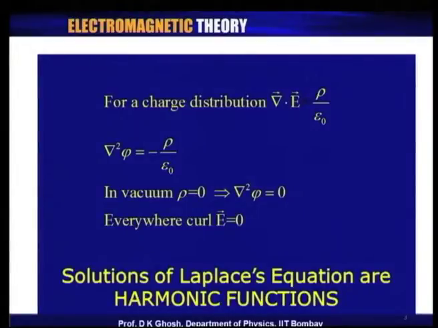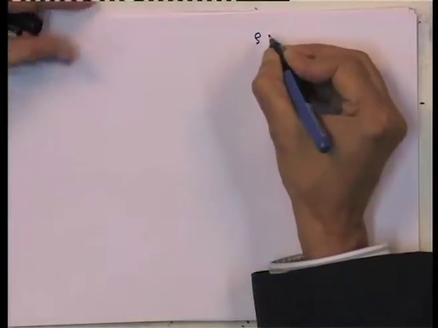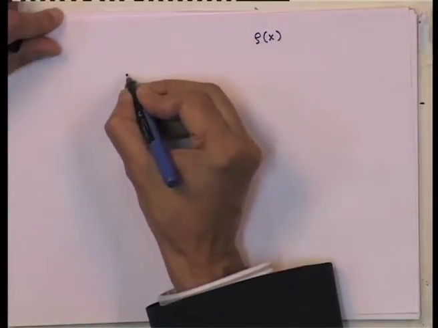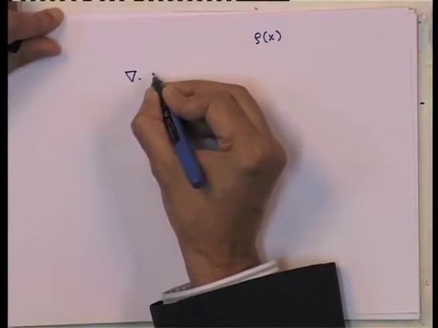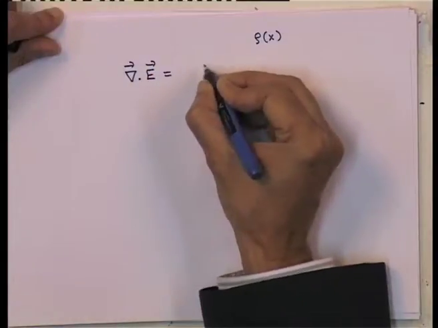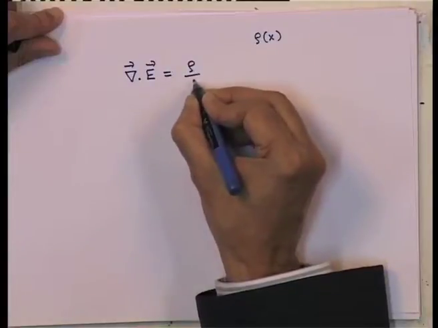So, if we have a charge distribution given by the density rho at certain points, then we are aware that according to Maxwell's equations, the divergence of the electric field is given by rho divided by epsilon 0.